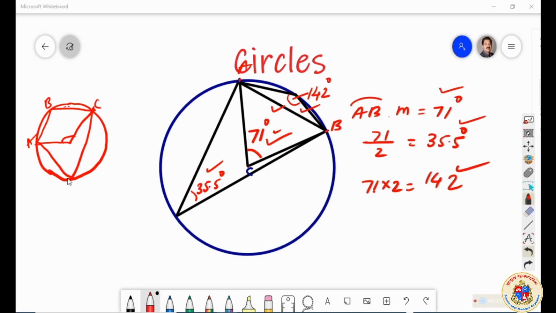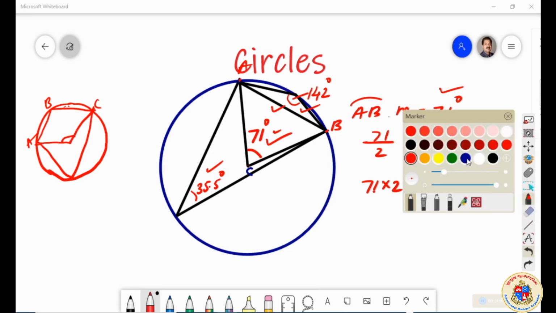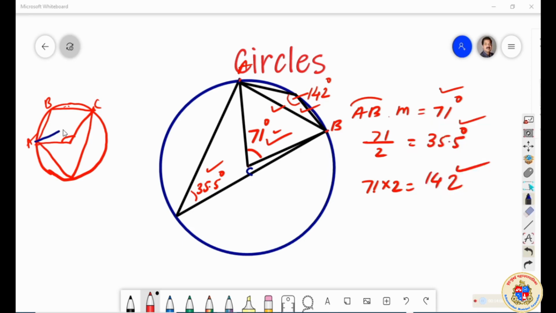If this is taken the same way, the inscribed angle will be this, inscribed on the same segment, and opposite. How are segments decided? Depending upon where the chord is. Which side of the chord is the center? This is the interesting part: the major segment is where the center comes. That was given in the last video. So there is a relationship between all these angles.